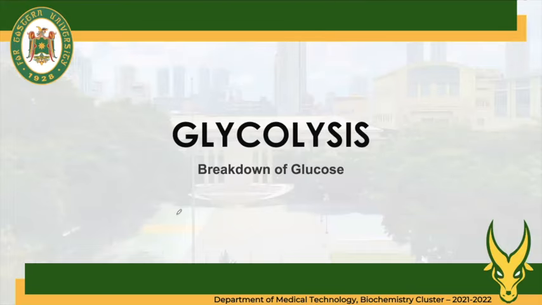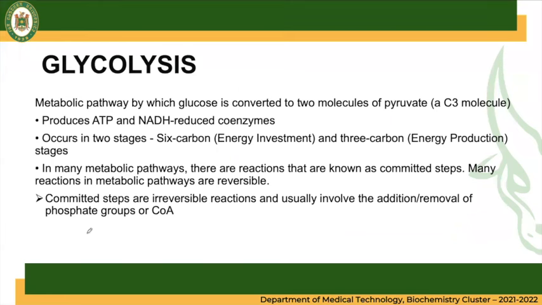The first metabolic pathway for carbohydrates is the breakdown of sugar, or glucose, which is called the glycolysis pathway. What are the main points of glycolysis? It is the metabolic pathway that converts glucose into two molecules.